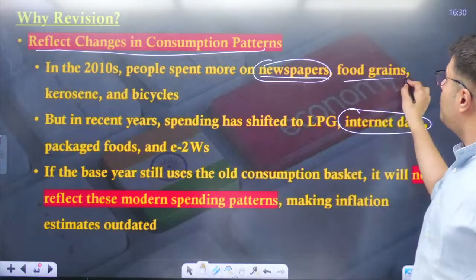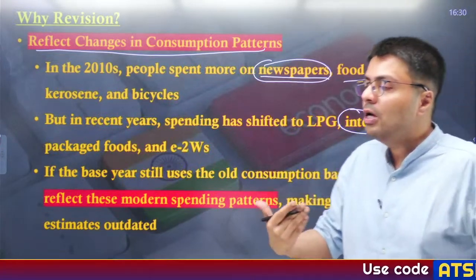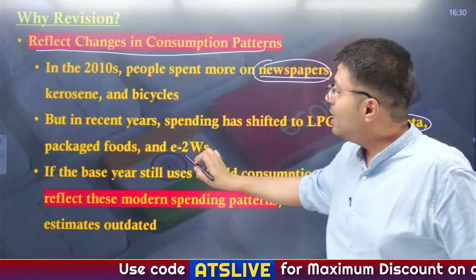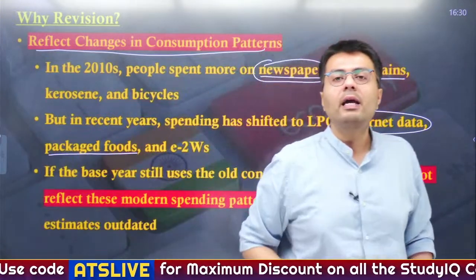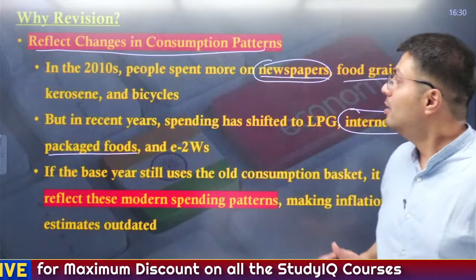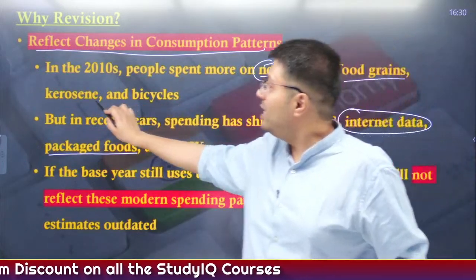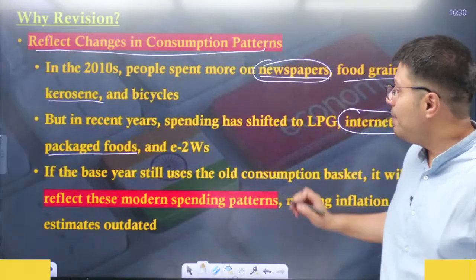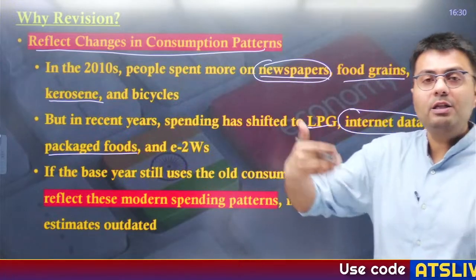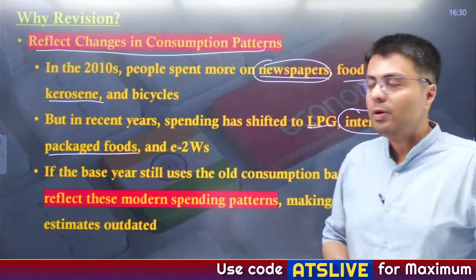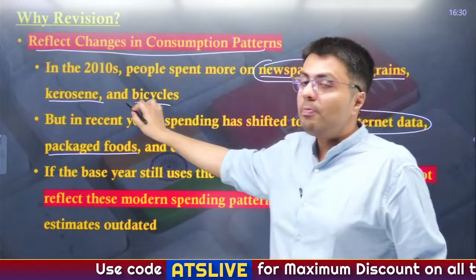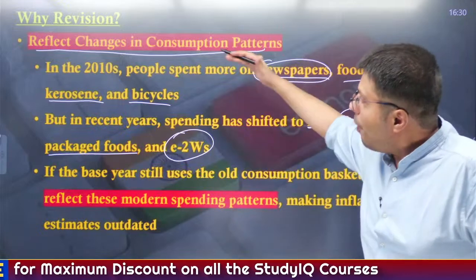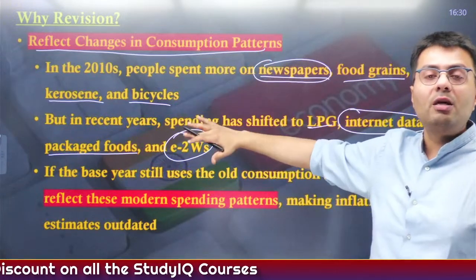Similarly, people were buying food grains in larger quantities, but now, since the government is providing food grains for free to a large number of people, people are spending rather on packed foods like Maggi and protein whey powders, right? Similarly, people used kerosene in the 2010s to light up their stoves, but now people are relying more on LPG because the government is providing LPG connections under the PM Ujjwala Yojana. People were relying more on bicycles for delivery and transportation. Now they are relying more on e-two-wheelers. So people are changing their consumption patterns.